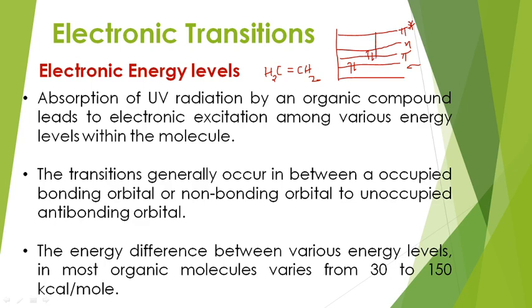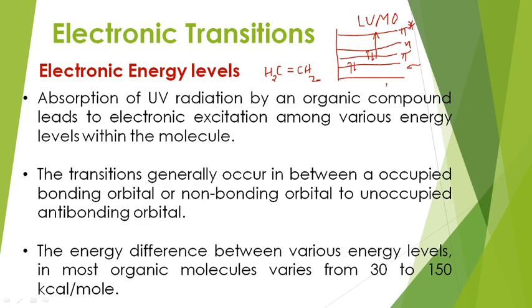Now pi star has no electron present. That means it is known as an unoccupied anti-bonding orbital, the lowest unoccupied molecular orbital, simply called LUMO.